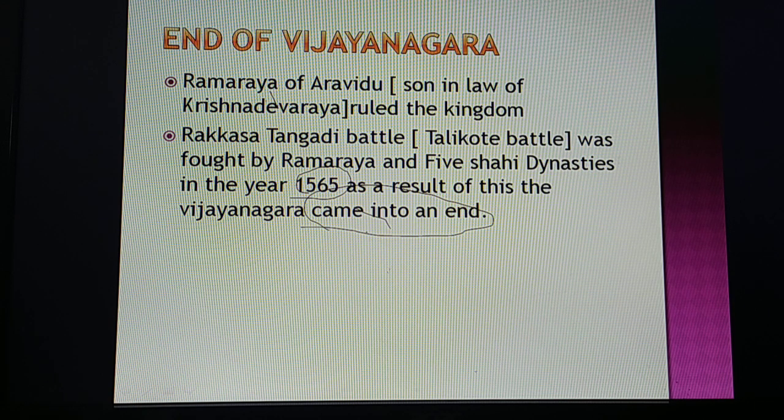After Krishna Devaraya, Achyutaraya ruled from 1530 to 1542 CE, and Sadasiva Raya ruled from 1543 to 1565 CE. Since Sadasiva Raya was a minor and unable to rule, Ramaraya of the Aravidu dynasty, son-in-law of Krishna Devaraya, took the whole responsibility of administration. His diplomacy expanded the Vijayanagara kingdom and made it rich. The number of enemies also increased.